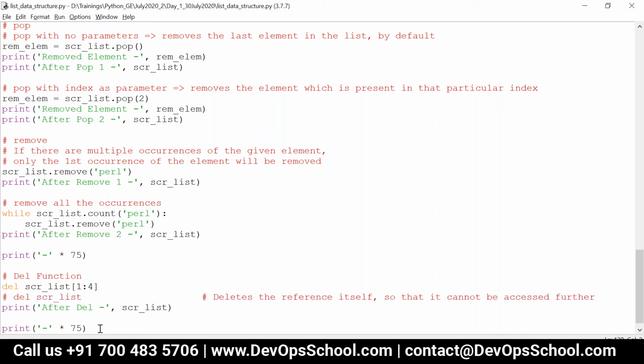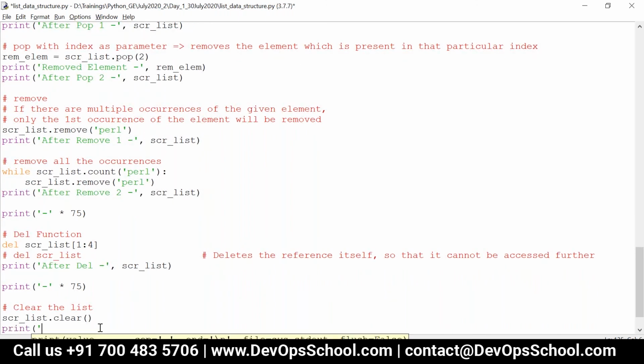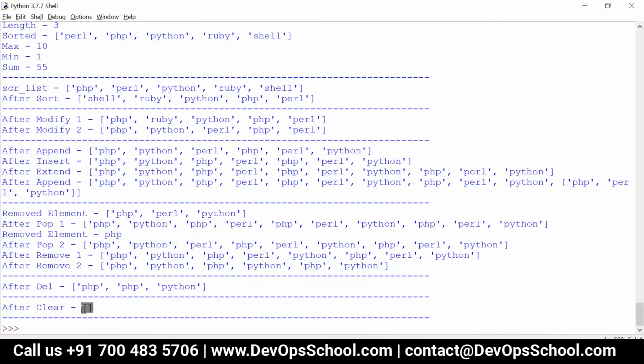Now if you want to clear the list, that is, you don't want to remove the reference but you want to delete all the elements, you can just say scr_list.clear(). Now after clear, you can see only the empty list.